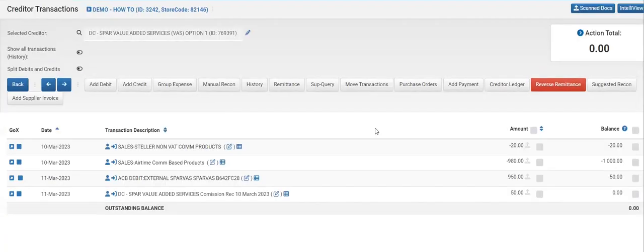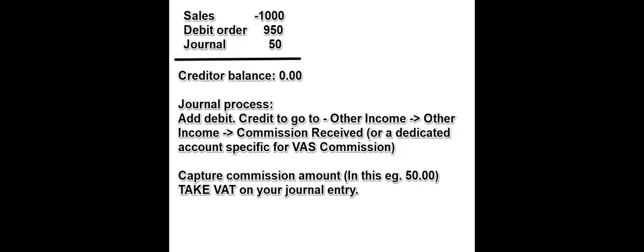When you are done, process. As you can see here, once the journal is done, the transactions for this specific day balance to 0. Here is a short summary of the journal process.